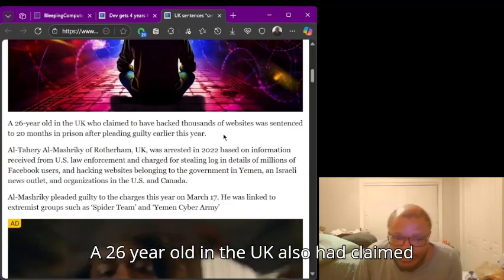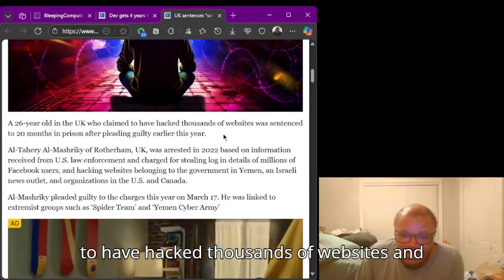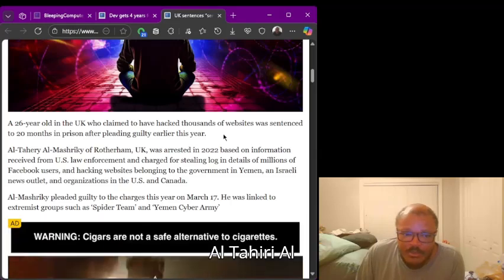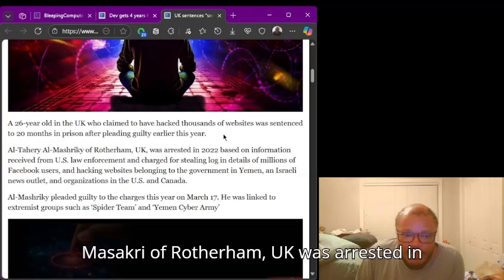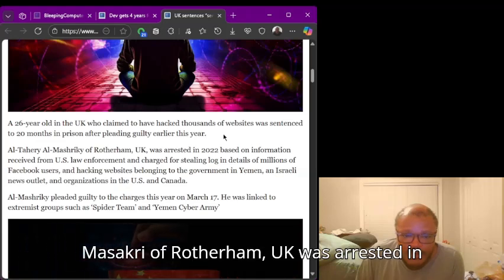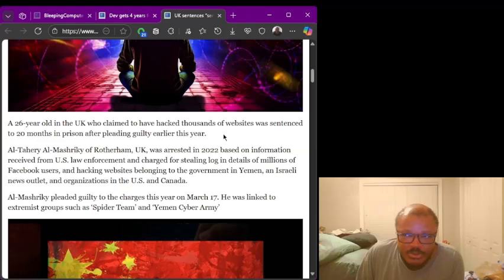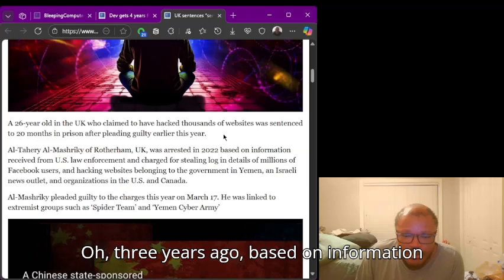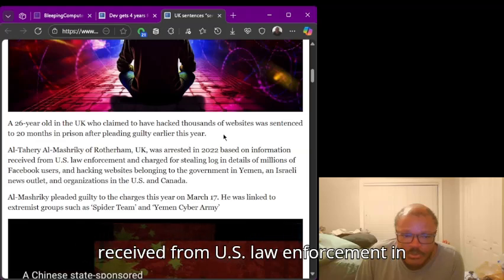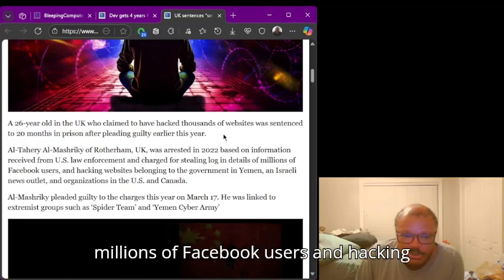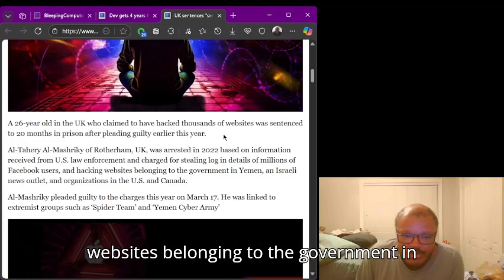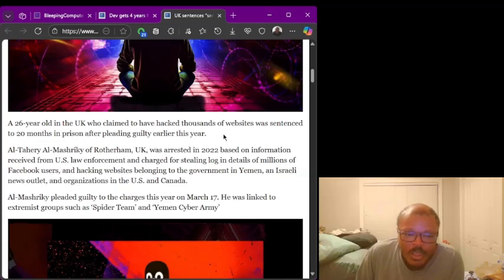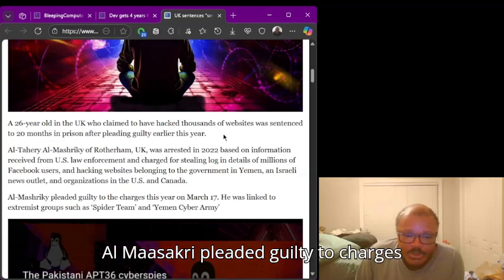A 26-year-old in the UK who had claimed to have hacked thousands of websites was sentenced to 20 months in prison after pleading guilty earlier this year. Al-Tahery Al-Mashriky of Rotherham, UK, was arrested in 2022, 3 years ago, based on information received from U.S. law enforcement and charged for stealing login details of millions of Facebook users and hacking websites belonging to the government in Yemen and Israeli news outlet organizations in the U.S. and Canada. Al-Mashriky pleaded guilty to charges this year on March 17th.